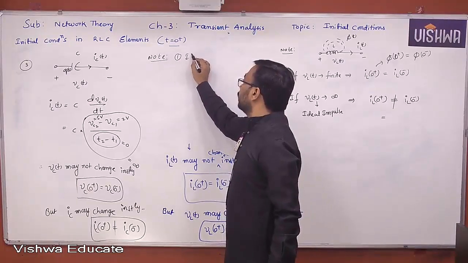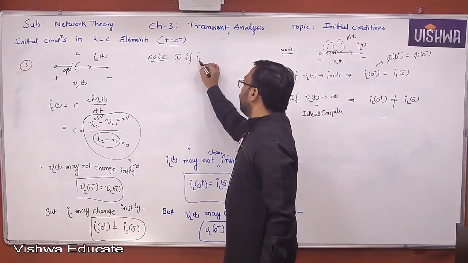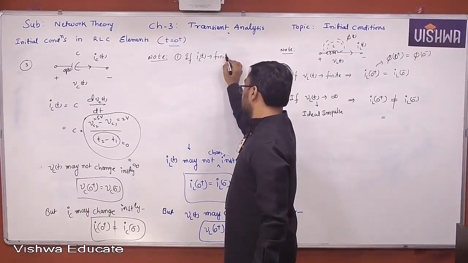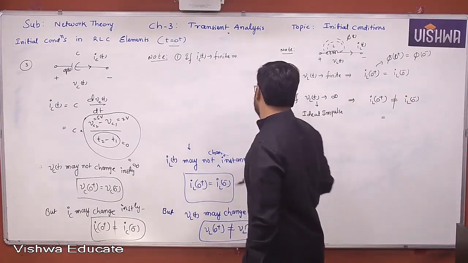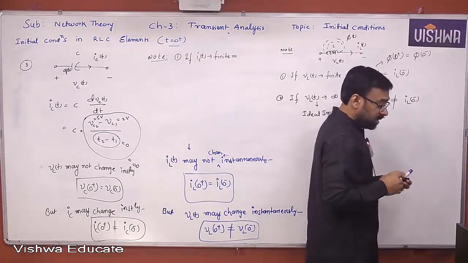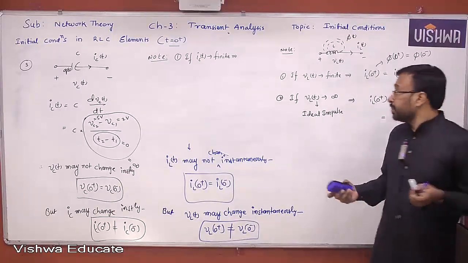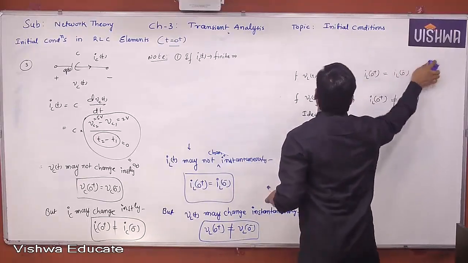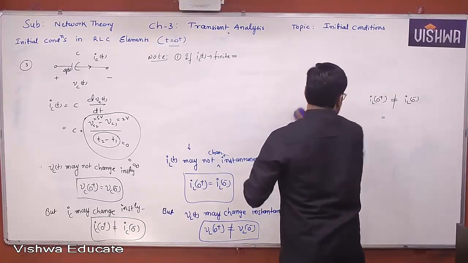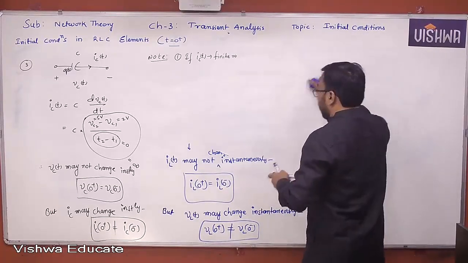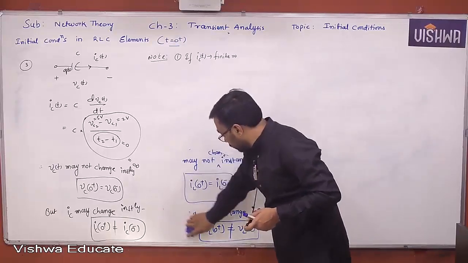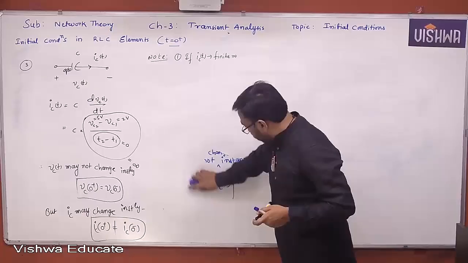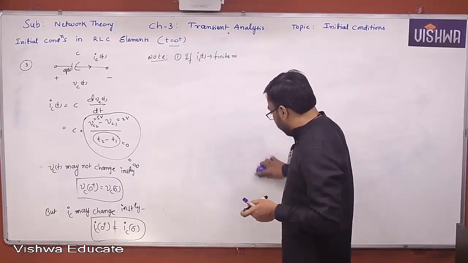If Ic of t is finite, what will happen? It may not change, right?